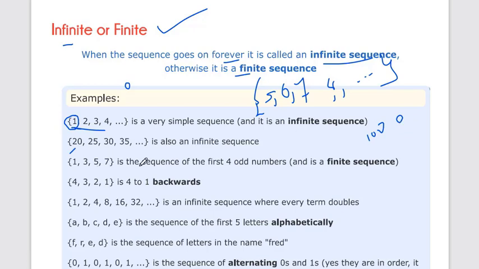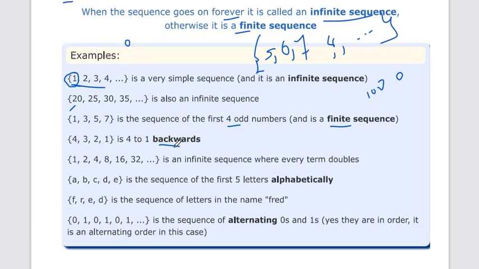Now 1 3 5 7 is a sequence of the first 4 odd numbers, and we can count this sequence. There are 4 odd numbers, so it is a finite sequence. 4 3 2 1 is also a finite sequence, and this one goes backward.